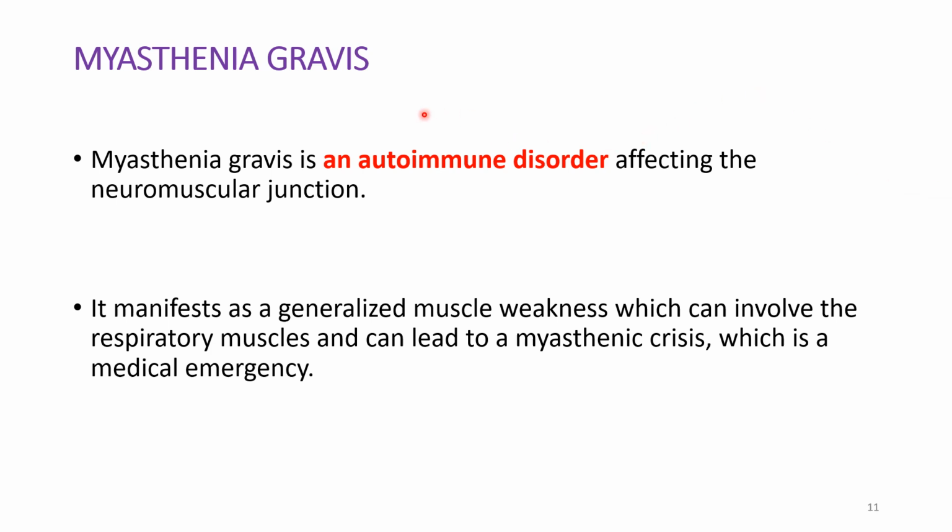Next, we will learn about myasthenia gravis. What is myasthenia gravis? Grave weakness of the muscles. Myasthenia gravis is an autoimmune disorder affecting the NMJ, that is, the neuromuscular junction. It manifests as a generalized muscle weakness, which can involve the respiratory muscles also and can lead to myasthenic crisis. This myasthenic crisis is a medical emergency.